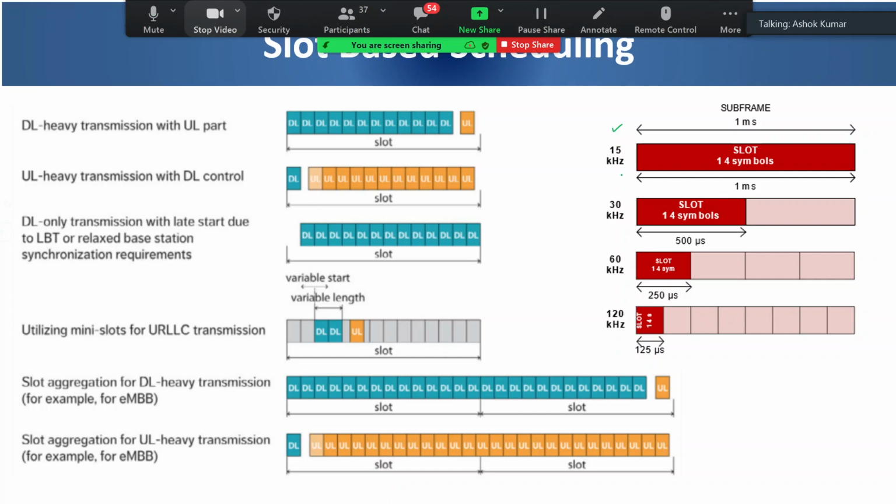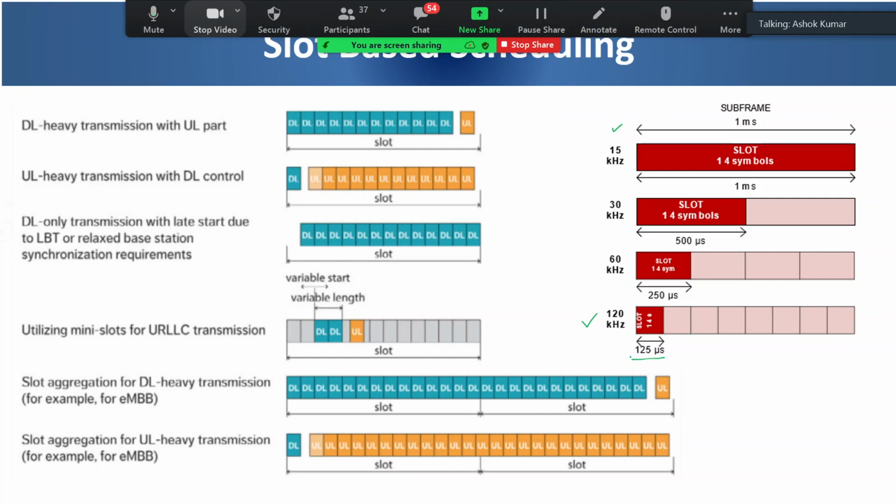How fast I can allocate resources depends upon the numerology. Suppose I am using 120 kilohertz subcarrier spacing. That means I will be allocating resources every 125 microseconds. So just see an example that suppose a data stream has come and resource is to be allocated.